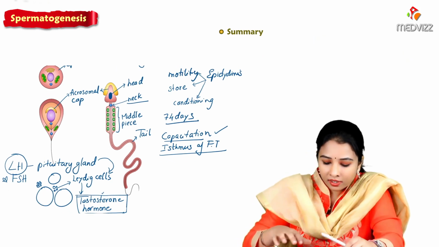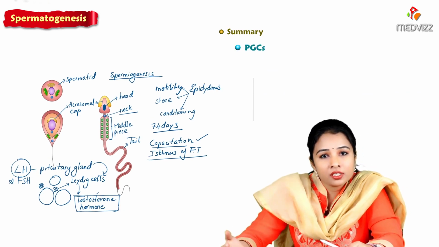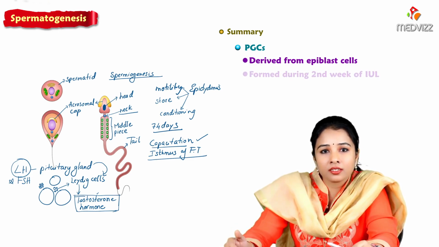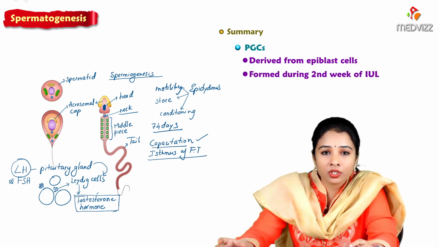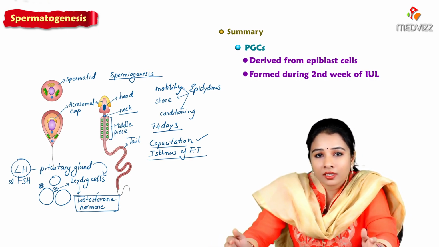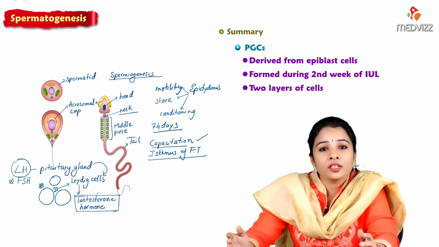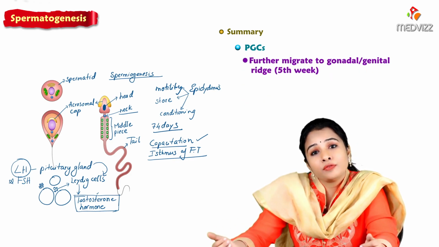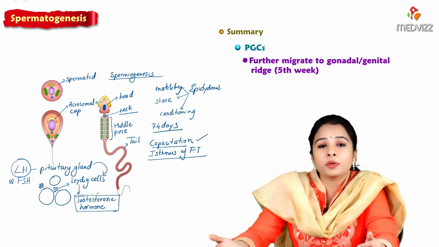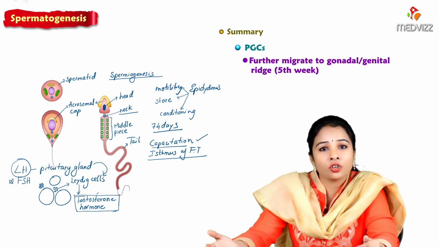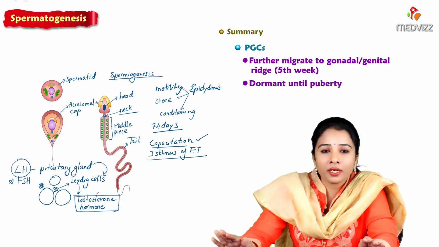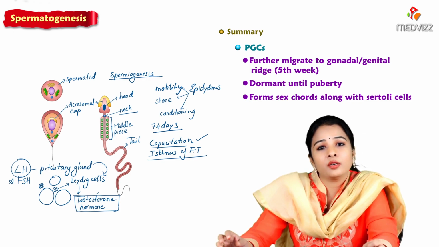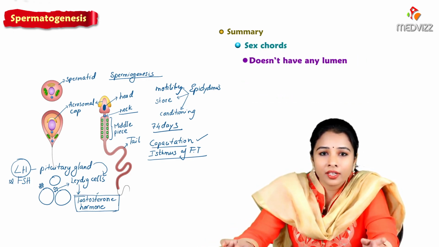So what we studied today in spermatogenesis is what primordial germ cells are and from where they are derived, that is from the epiblast cells. During the second week of intrauterine life, primordial germ cells are formed. They migrate into the wall of the yolk sac, and during the fifth week from the yolk sac wall they migrate again to the genital ridge or gonadal ridge, and they will be dormant, they won't divide much. They form the sex cords along with the Sertoli cells in males, and these sex cords don't have any lumen.